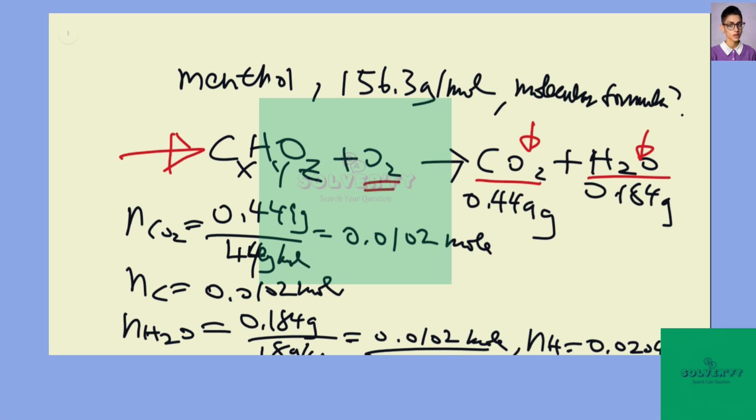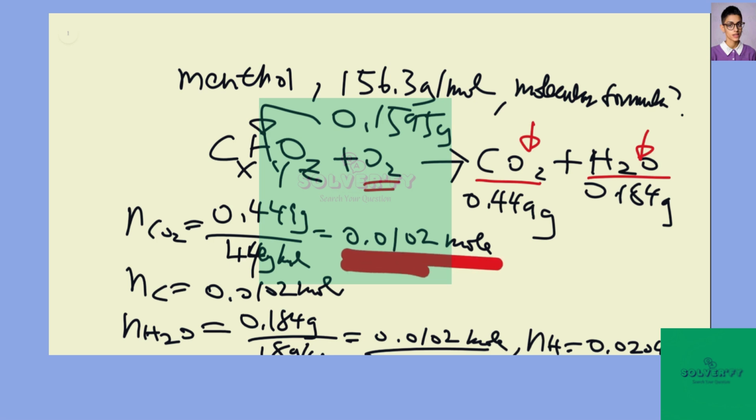How about oxygen? How can we find the oxygen? Actually, I missed one piece of the given information. We have 0.1595 grams of menthol being burned. I left that out, so it corresponds to the mass of the menthol being burned.